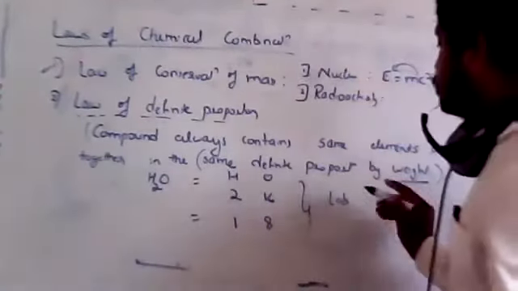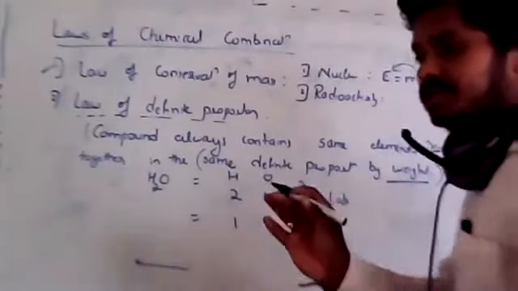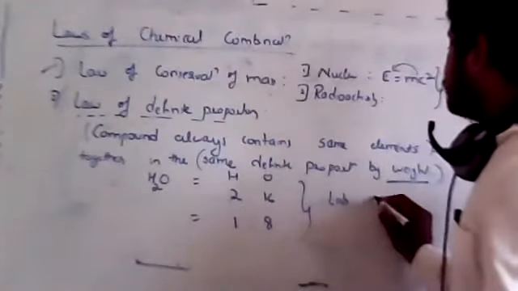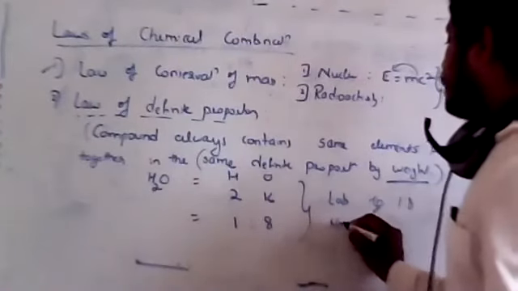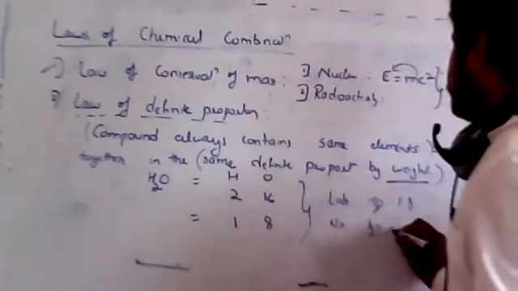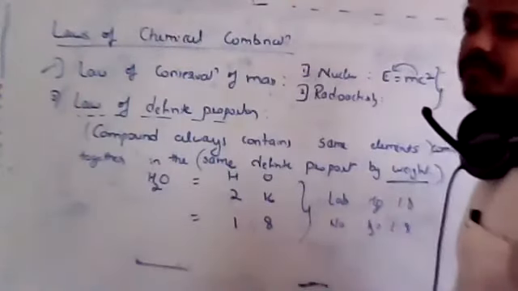If you prepare H2O in your laboratory, or take naturally occurring water, the ratio of 1:8 is maintained. Its mass ratio will never be different.